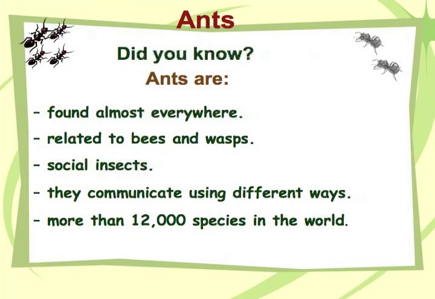They communicate in different ways: by chemicals, by touch, by sounds. The most communicative animals are the ants. Other animals that communicate are bees and wasps too. Bees and wasps are in the same group as ants.